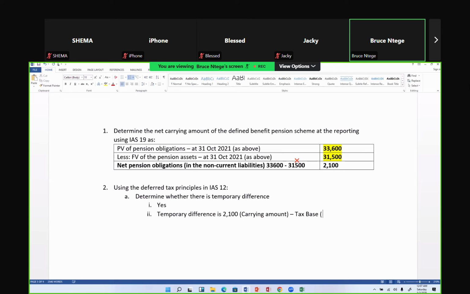So in this case, I have a temporary difference of 2,100. My temporary difference is 2,100. Now, if I've determined that yes, there's a temporary difference, then secondly, I need to determine the type of temporary difference.